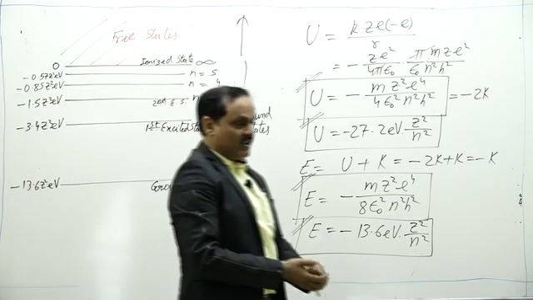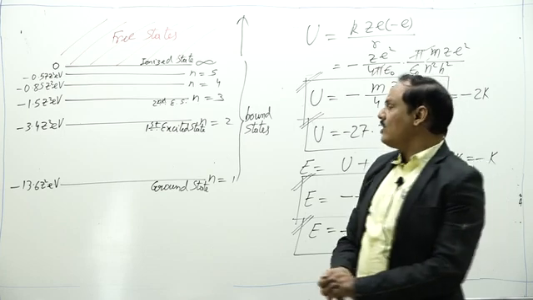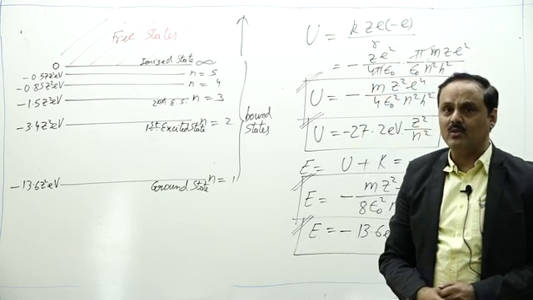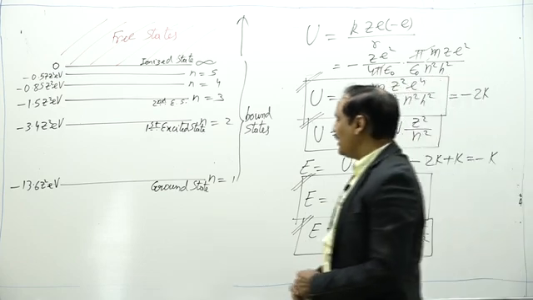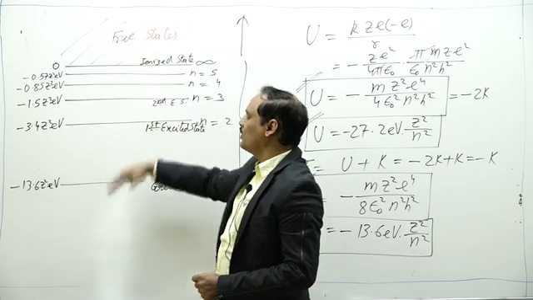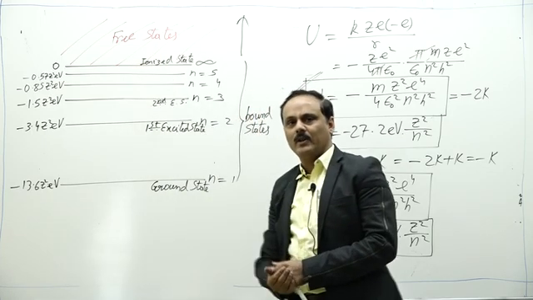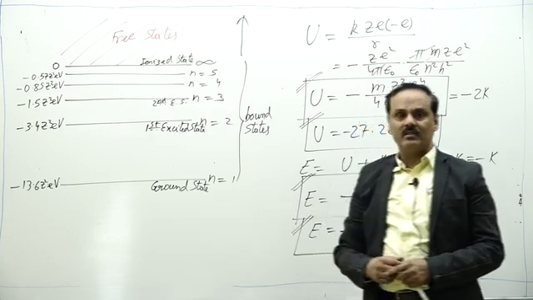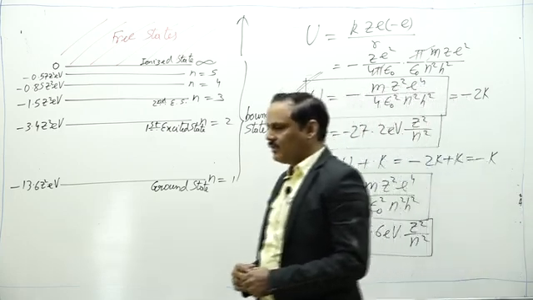Now according to quantization rule, electron can absorb only those energies with which it can jump from one energy level to another. That is, electron can jump from 1 to 2, 1 to 3, 1 to 4, 1 to 5, 1 to infinity and so on. It cannot jump in intermediate points. Why it cannot jump?